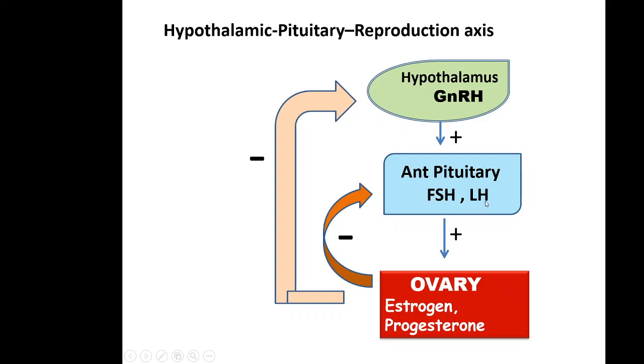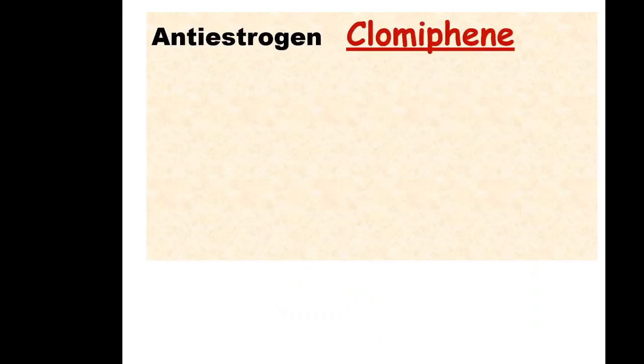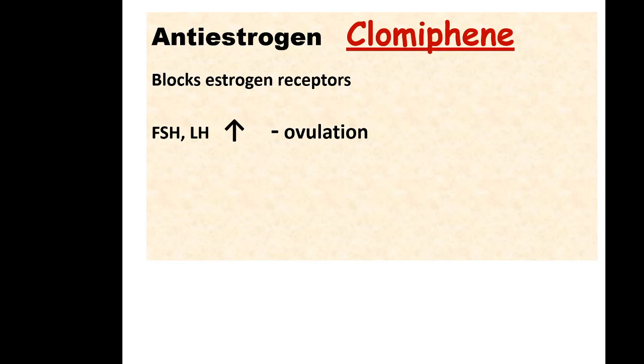So if we inhibit the estrogen receptors, there will be stimulation of ovaries and ovulation. So that's why clomiphene is known as ovulation inducing drug.